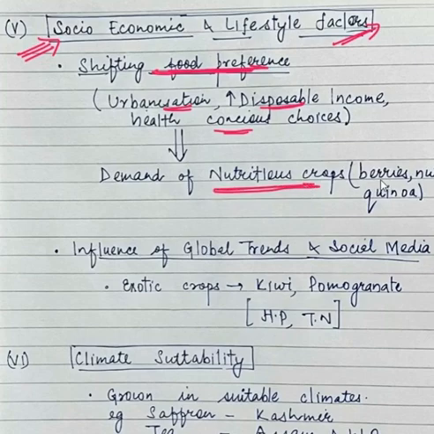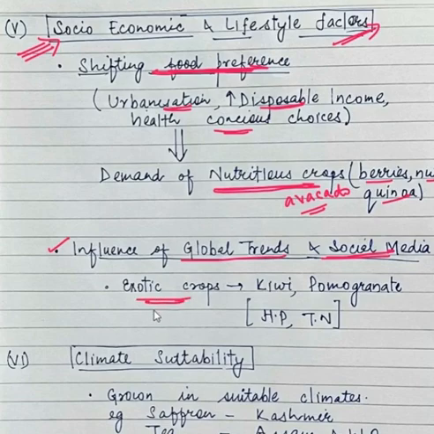For example, people are now preferring berries, nuts, quinoa, avocado. People had never heard about them, but now people are consuming them, and as people are consuming them, farmers are producing them. Similarly, there is influence of global trends and social media. For example, people may see on social media, on Insta, that people of other countries are consuming exotic crops like kiwi, like pomegranate, like avocado, like quinoa. So the demand for these type of crops, exotic crops, is increasing in India. Therefore, farmers of Himachal and Tamil Nadu are now growing kiwi and pomegranate.